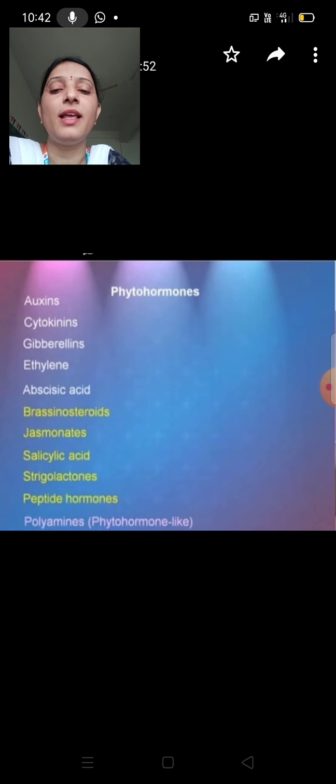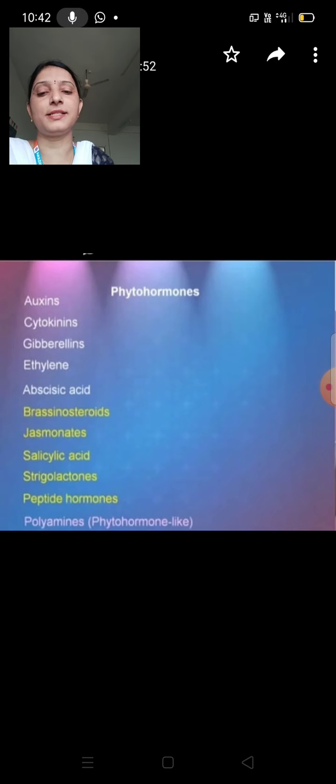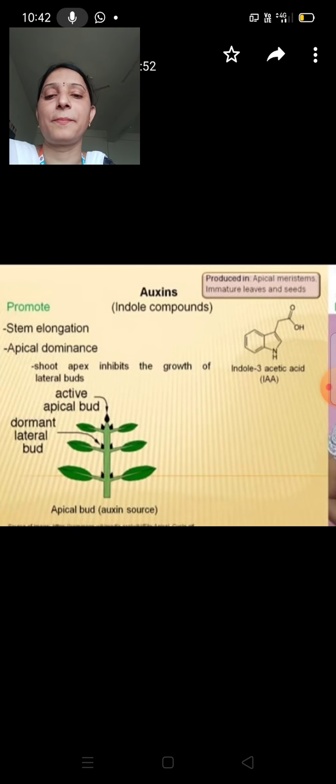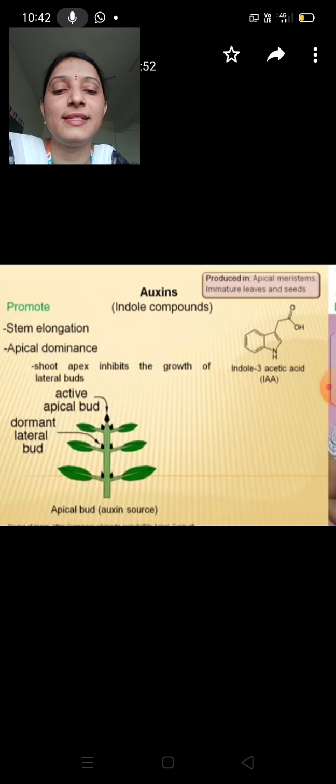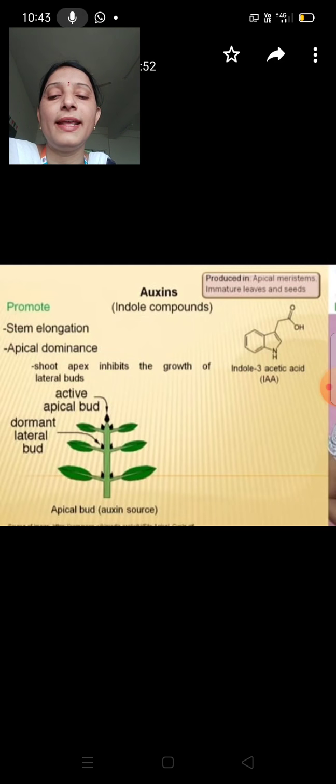Okay, first we will see each of them in detail. First of all, the phytohormone is auxins. Auxins are also indole compounds, with the formula indole-3-acetic acid, or IAA. Auxins are produced in apical meristems, immature leaves and seeds. Okay, do you understand? Next, auxins promote stem elongation.